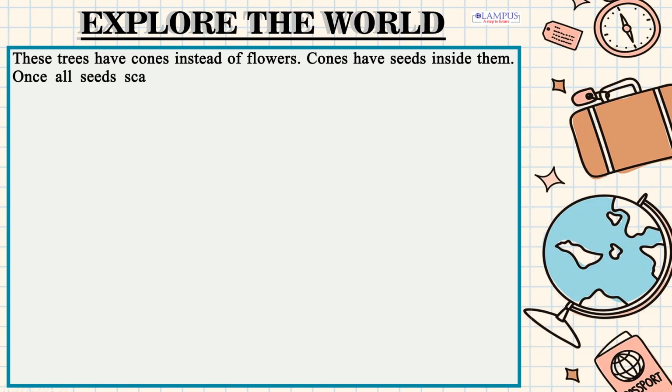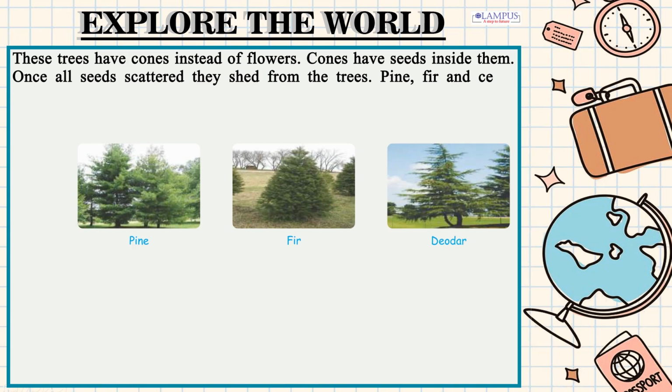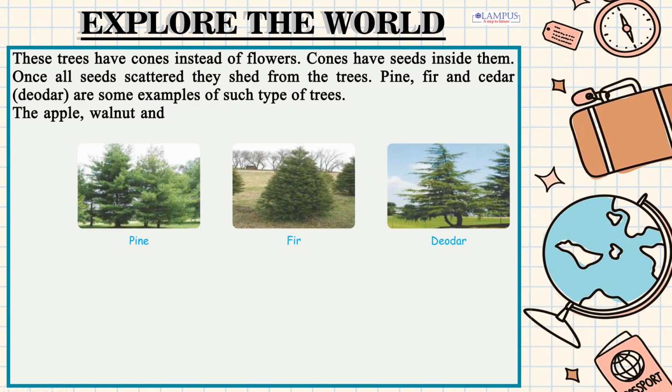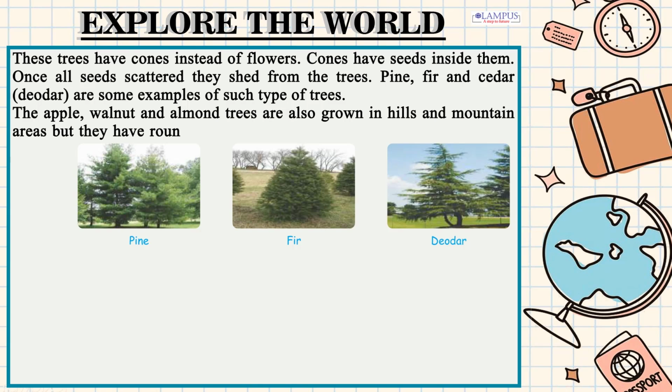Once all the seeds are scattered, the cones shed from the trees. Pine, fir, cedar and deodar are some examples of such types of trees. The apple, walnut and almond trees are also grown in hills and mountain areas, but they have round leafy crowns or tops. They shed their leaves in winters.